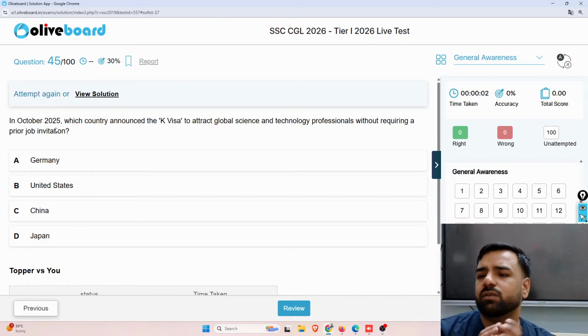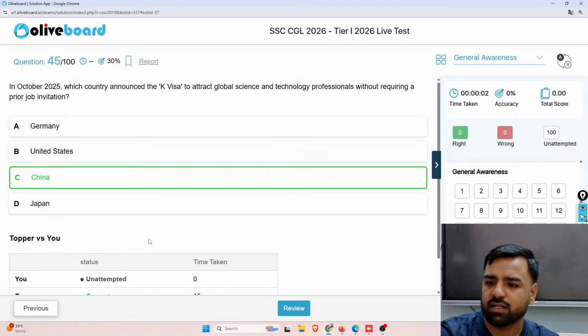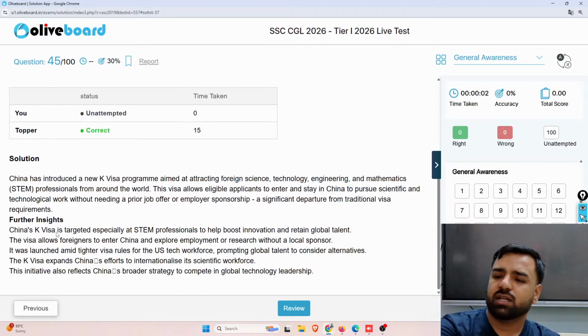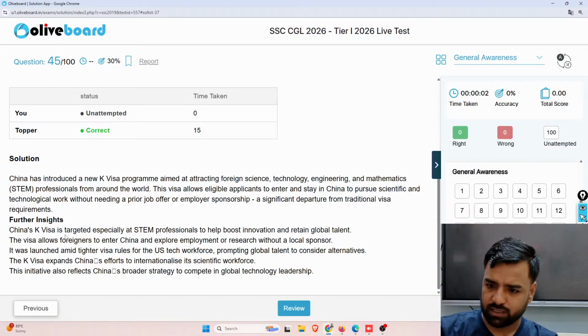In October 2025, which country announced the K visa to attract global science and technology professionals without requiring a prior job invitation? So what is the correct answer? So is it Germany, US, China or Japan? So guys, here the correct answer was China. So more about it. China's K visa is targeted especially at STEM professionals to help boost innovation and retain the global talent. Fine.